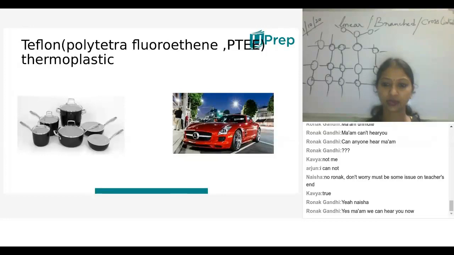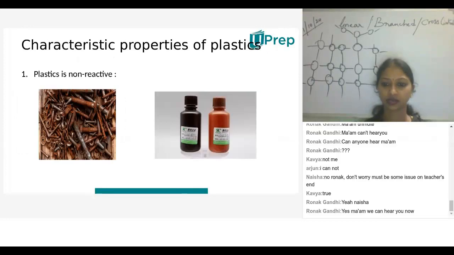Let us discuss the properties of plastics. So what are the different kinds of plastics? So these are the properties of plastics. Properties means what are the important criteria for which we are opting for plastic in our life.